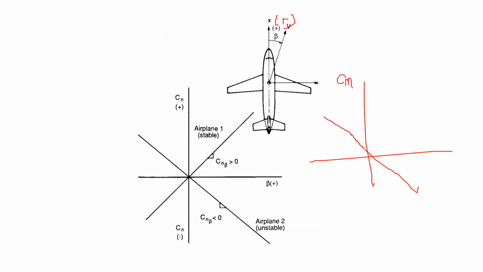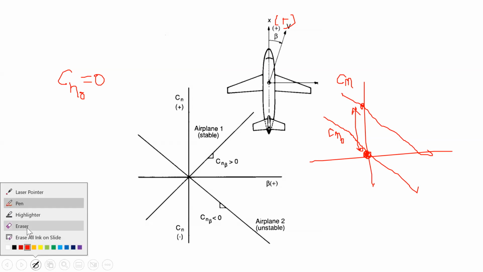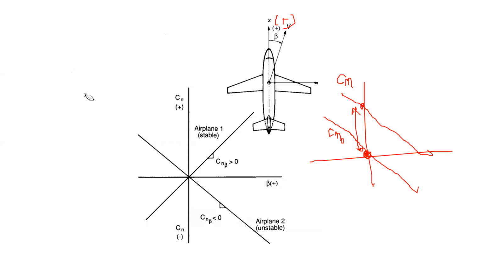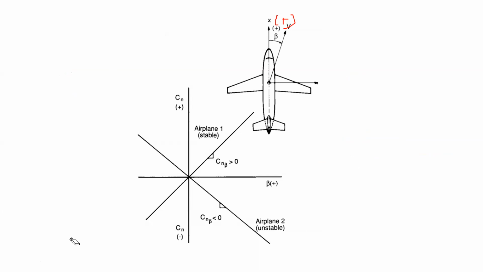It's a symmetric airfoil, therefore it doesn't have a non-zero moment. If you recall, if it was Cm, let's say it passes through the origin. Is it not the desirable graph for that? The desirable graph for that is this, a positive Cm naught, because the airfoil was cambered. Even if it was not cambered, the tail will ensure that Cm naught is positive. But in this case, Cm naught is 0. There is no need for Cm naught because it's a symmetric airfoil. So there is no moment when beta is 0. When beta is 0, the aircraft is in equilibrium. That's why zero moment. Okay, let's go ahead.